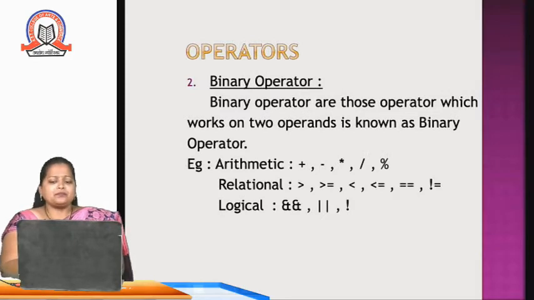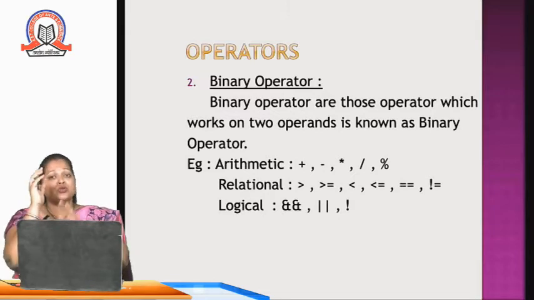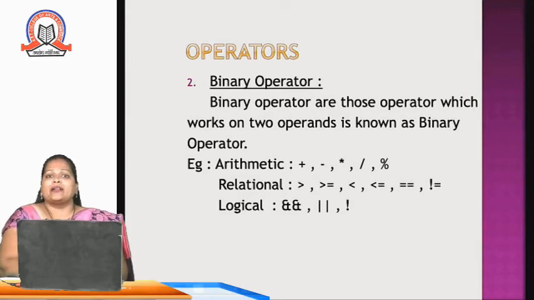Next is binary operator. Binary operators are those operators which work on two operands. Like the earlier example, if I am writing the equation a plus b, so plus is my operator and that plus operator is working on a and b. So a and b are my operands. So plus operator is working on how many operands? Two operands, a and b. So that's why the plus symbol is called a binary operator. Those operators which work on two operands are known as binary operators.